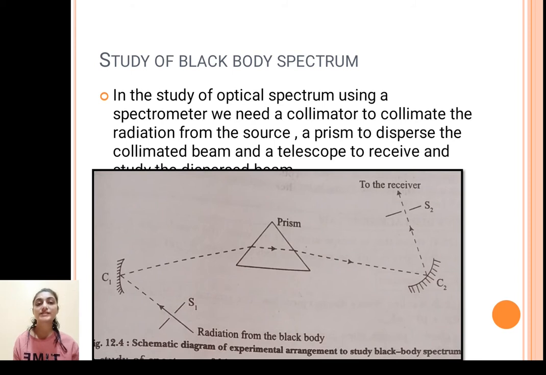In the study of optical spectrum using a spectrometer, we need a collimator to collimate the radiation from the source, so we have a radiation from the black body. Here we are using a slit to collimate the beam, a prism to disperse the collimated beam, and a telescope to receive and study the dispersed beam. Okay, so this is the arrangement. Here we have also used two concave mirrors, C1 and C2.